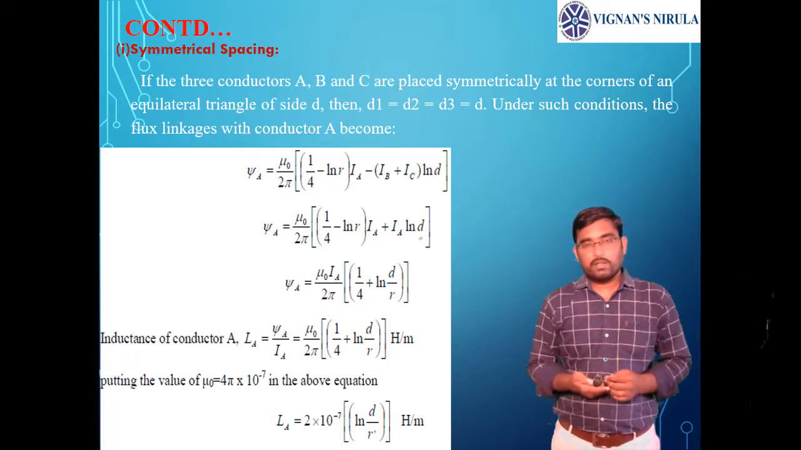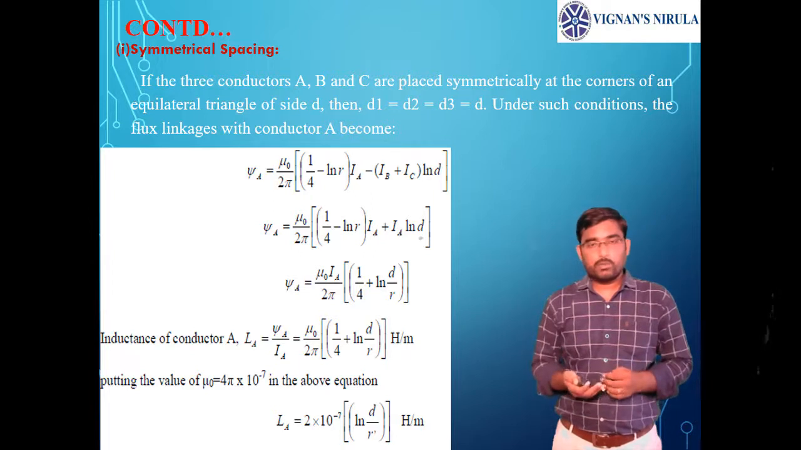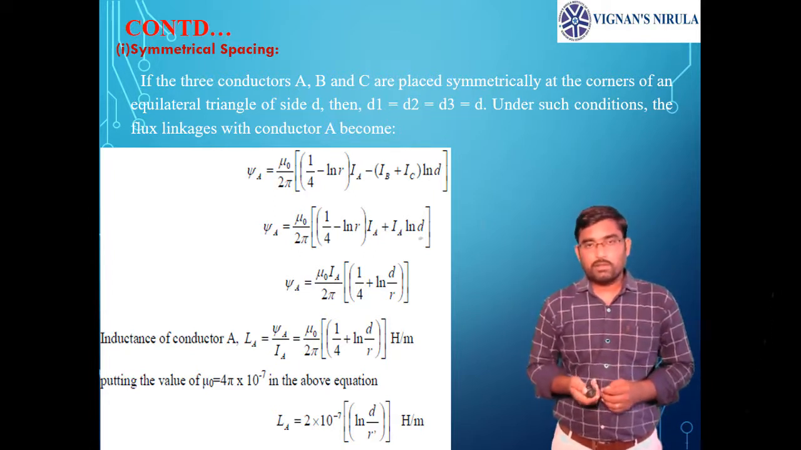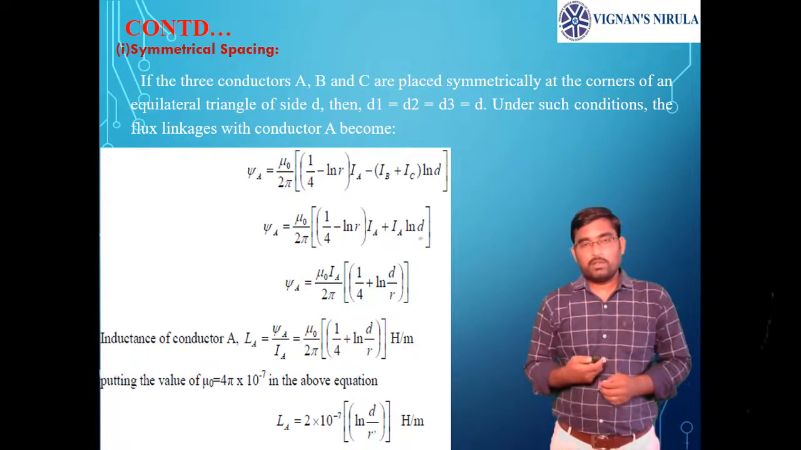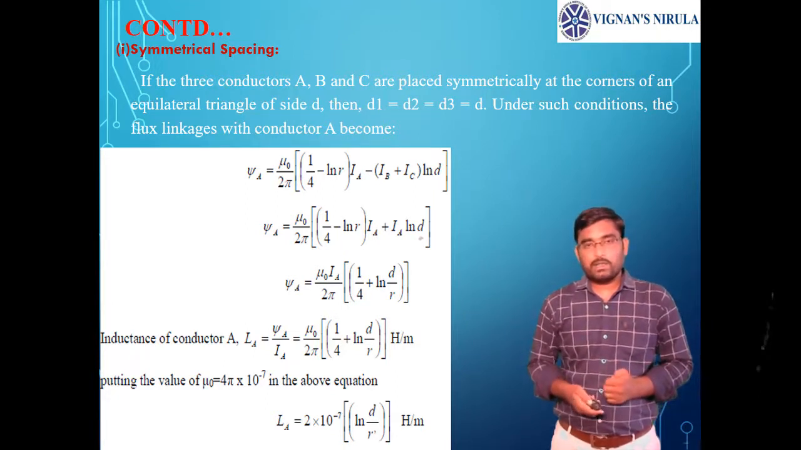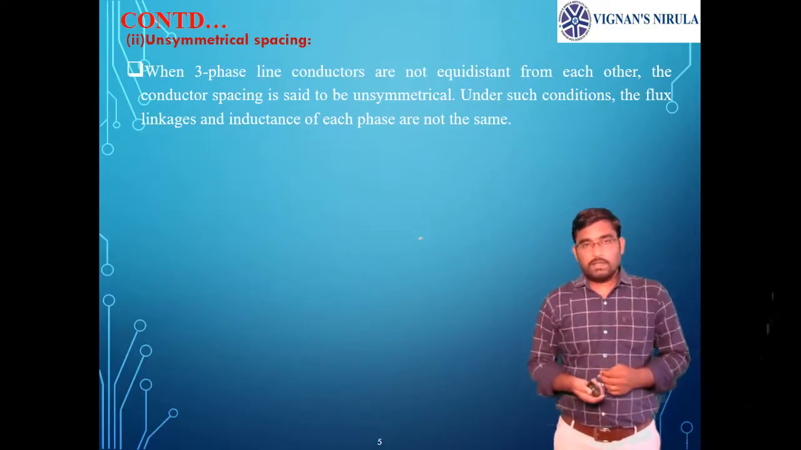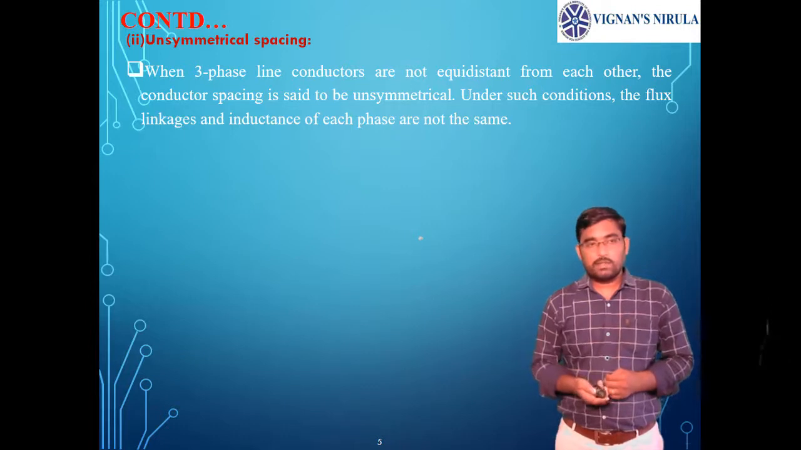You can write that 1 by 4 as ln of e power 1 by 4, and that becomes ln of D by R into e power 1 by 4. So by taking that e power 1 by 4 to the denominator, it becomes R into e power minus 1 by 4. E power minus 1 by 4 value is 0.7788, so 0.7788 into R can be written as R dash.